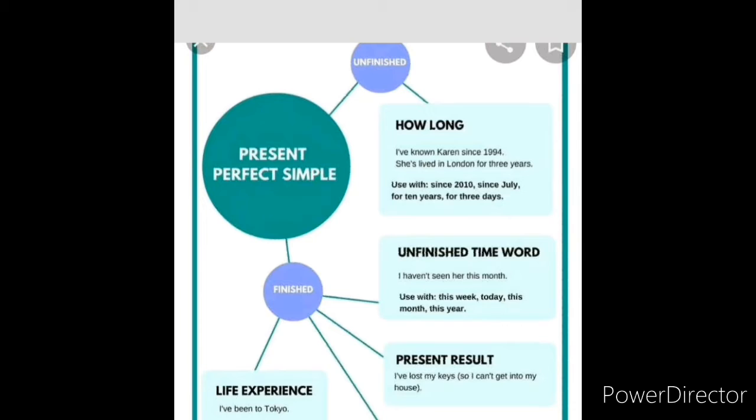Present result: I have lost my keys. Now, news: The Queen has given a speech. That is the real news, no? She had already started to prepare the news, but now she has delivered her statement. So that is what it is, recent.